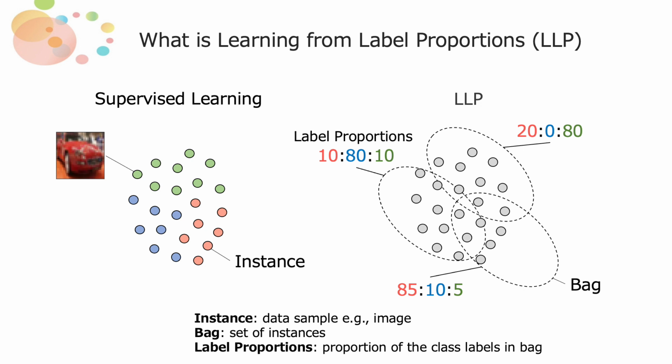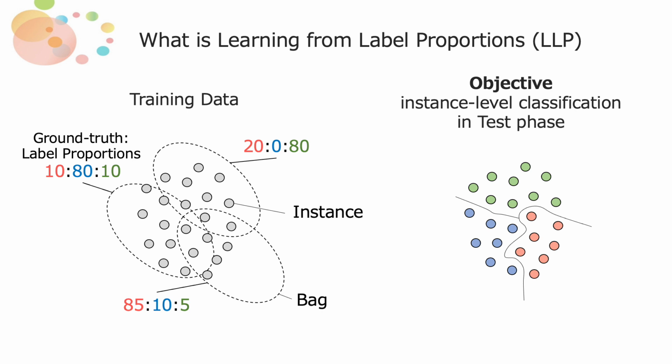In such a situation, we only know the label proportions given to a bag and must train a model from these label proportions to classify each instance. The training data is label proportions, but we must train a model from them to classify each instance. During test time, it is required to classify each individual instance. This problem setting is known as learning from label proportions, LLP. Different from supervised learning, LLP is a training task.